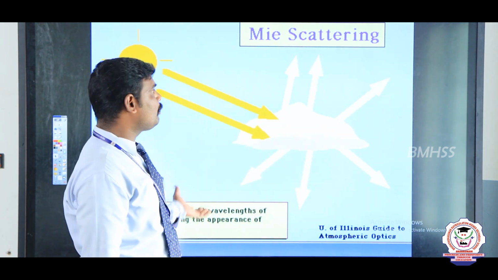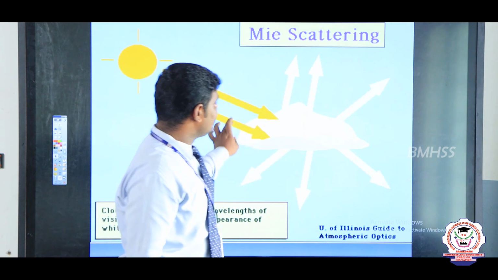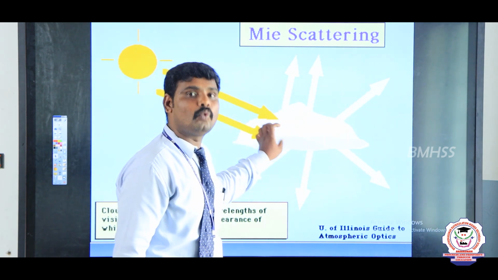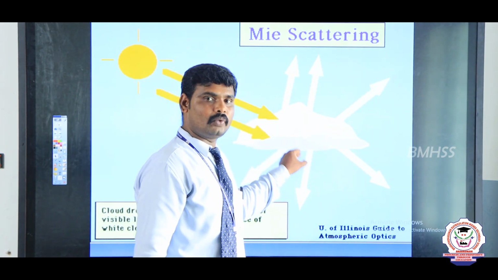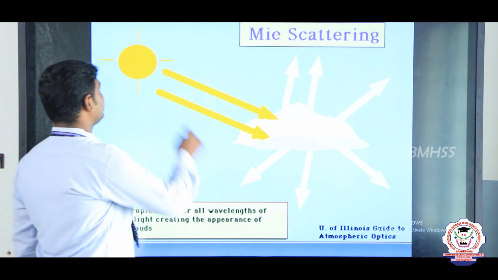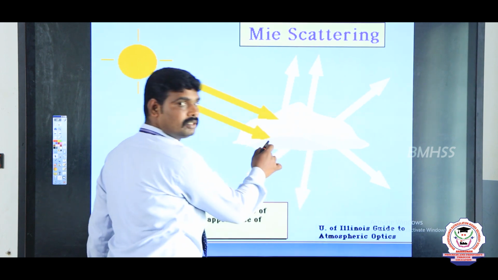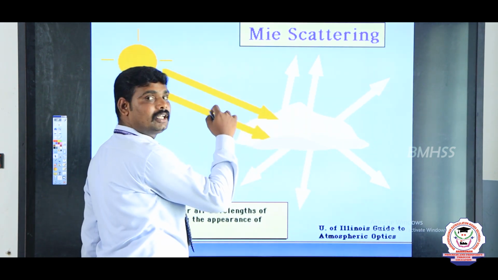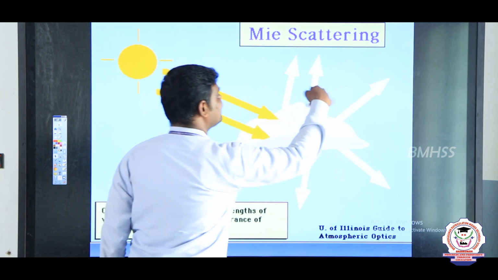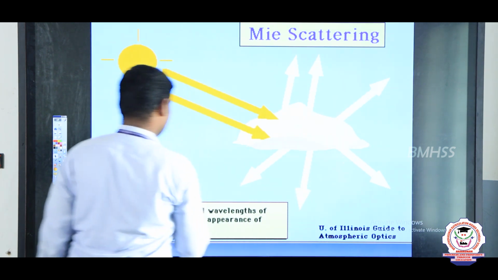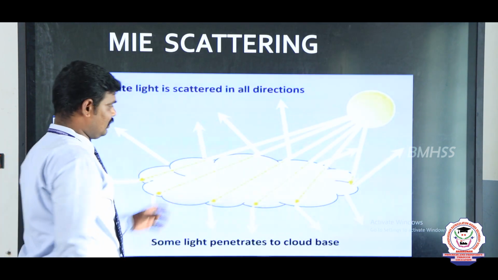Here is an example of Mie scattering: why do clouds appear white? Because when sunlight falls on these clouds, the total light is fully scattered. Okay, we can see one more diagram.